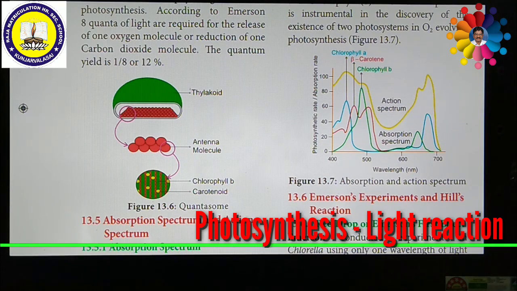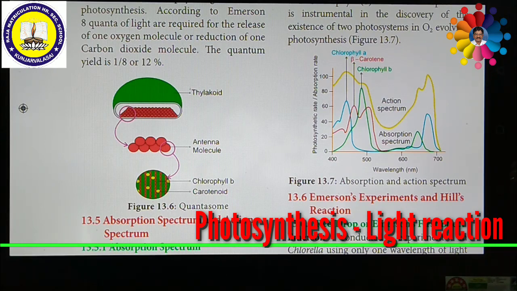Next, another concept is the Emerson experiment, also called the red drop or Emerson first effect. Emerson conducted an experiment in Chlorella, an alga, using only one wavelength of light at a time, that is monochromatic light, and he measured the quantum yield.